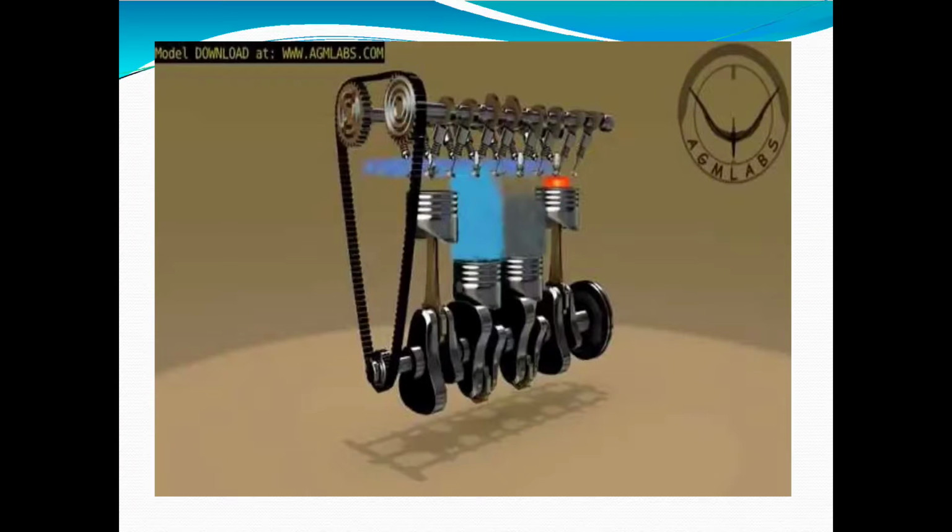See here, this one is the engine. In this engine, I am trying to show you the various parts of the engine. That means piston, connecting rod, crankshaft, big end bearing, inlet hole, exhaust hole, chains, gears, camshaft, crankshaft. These are the various parts that are inserted in the internal combustion engine.